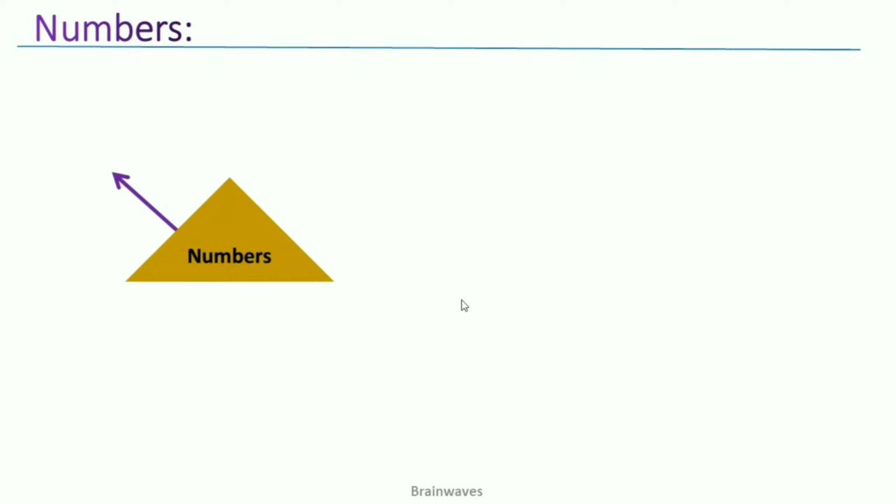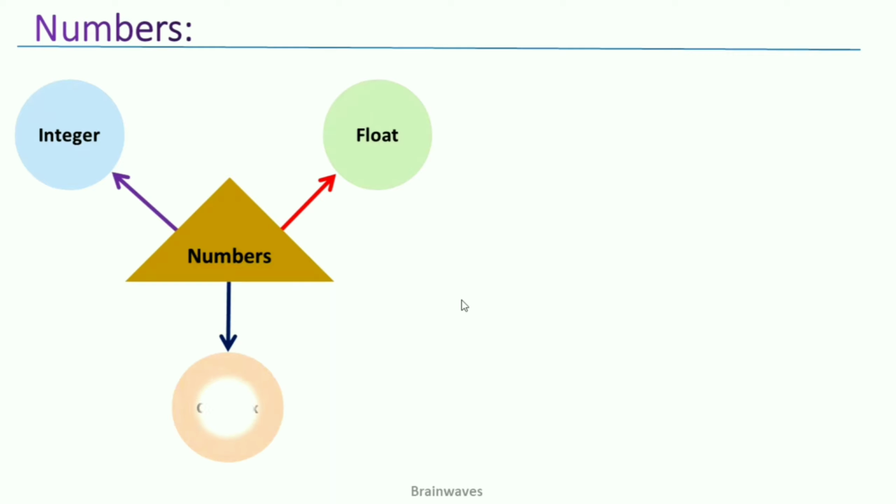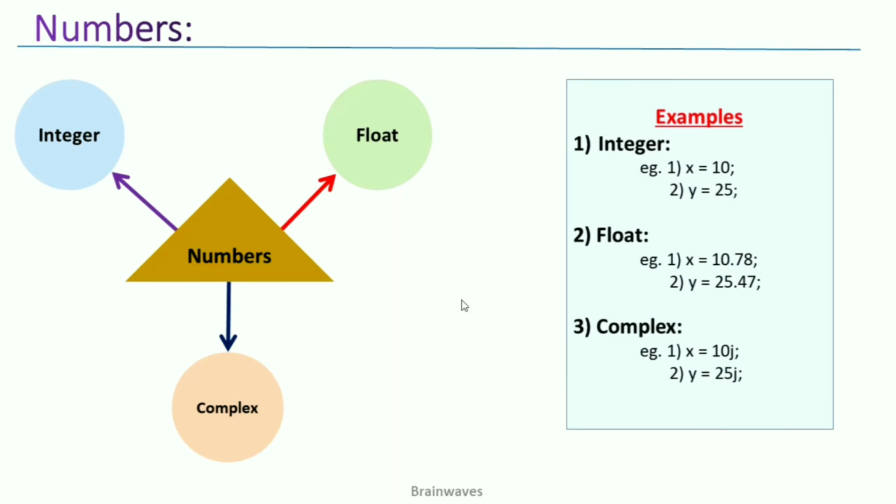There are 3 categories of numbers in Python programming. The first one is integers, the second one is float, and the third one is complex. Let me give you some examples. Integer numbers are, for example, x is equal to 10 or y is equal to 25, or any number which is a pure integer.